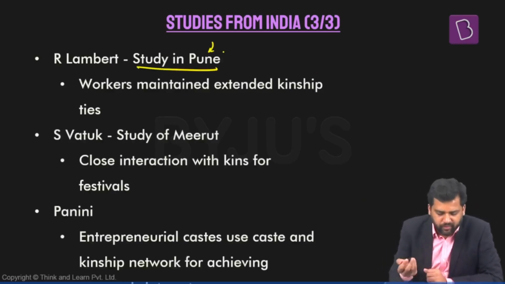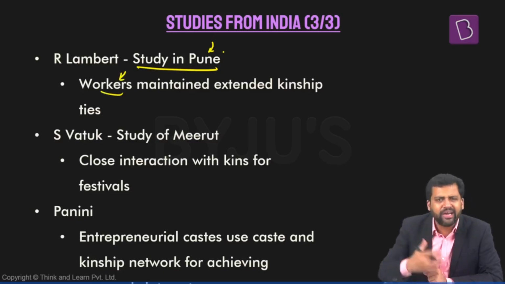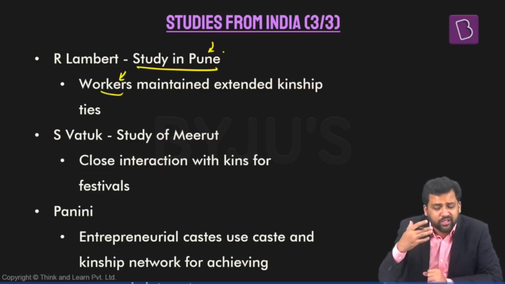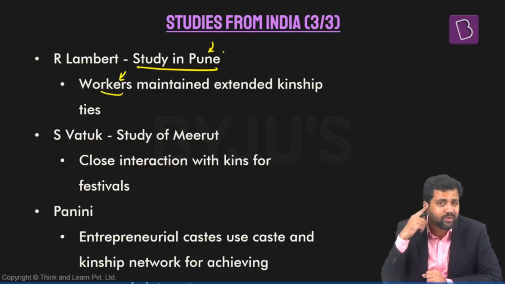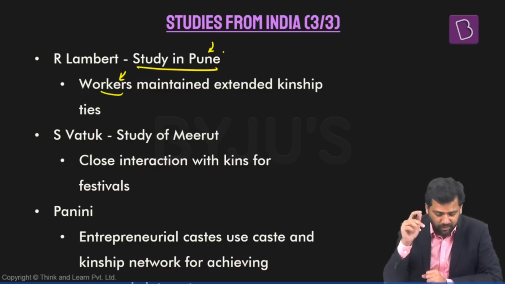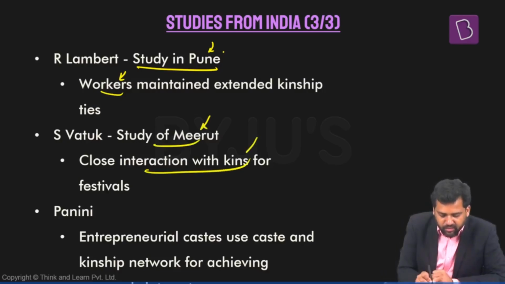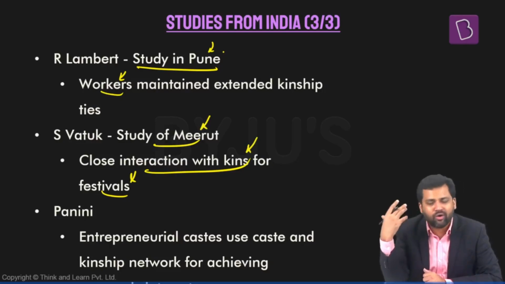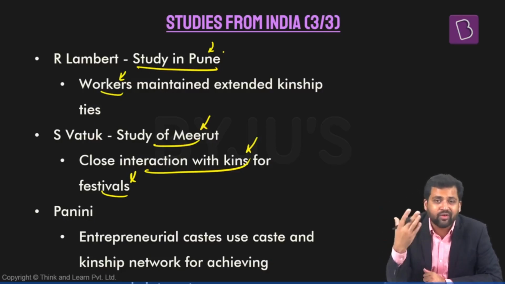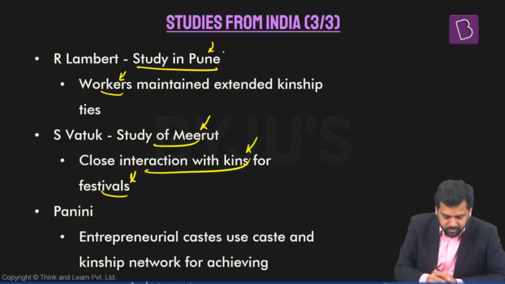A study in Pune again finds that workers maintain extended kinship ties. The assumption is, as people migrate from villages to cities, they will not be maintaining these strong kinship ties back home. But that's not the case. Strong kinship ties were there. In a study in Meerut, usually there is close interaction between kins for different festivals. For Chhath Puja or different kinds of festivals, people go back to their villages and celebrate it together. So kinship ties are maintained.